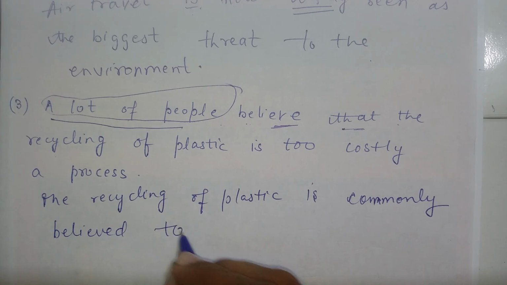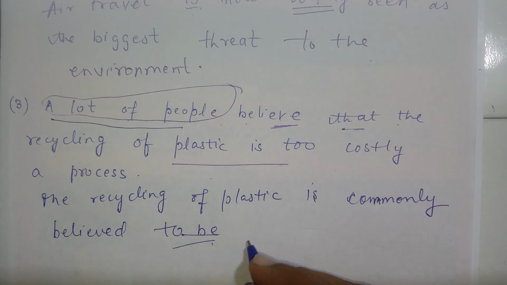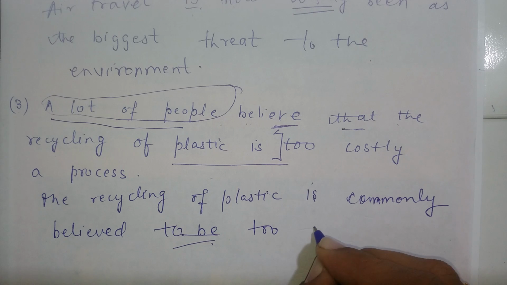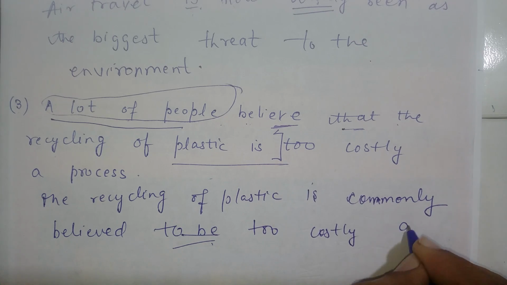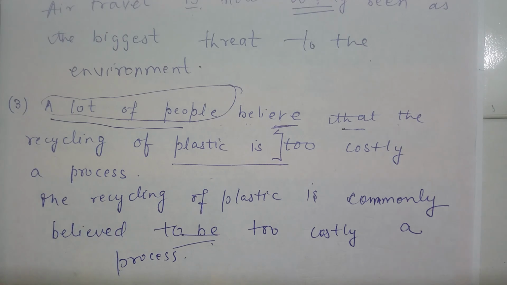Now to be, there is no to be here. So these are new words, two words, right? Then the same language after is too costly a process. So these are three examples which I have done in my writing class related to reported ideas.